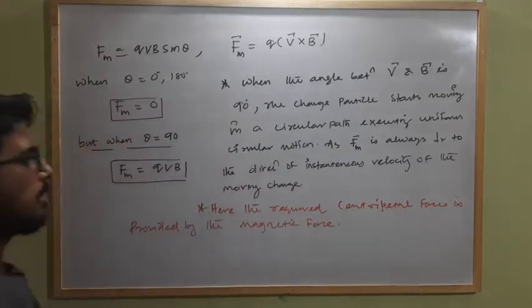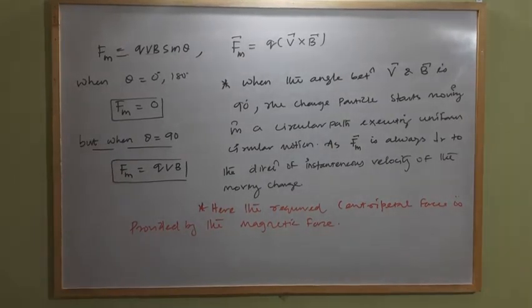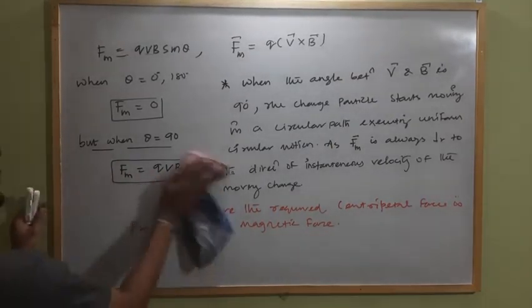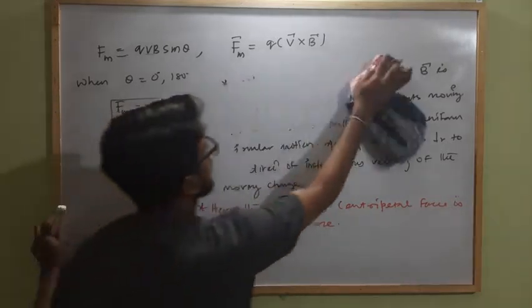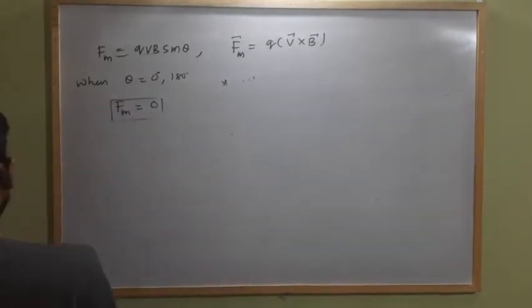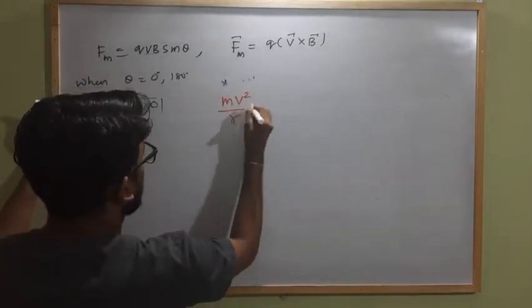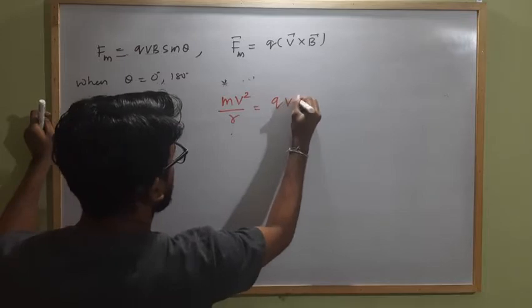Clear? The required centripetal force is provided by the magnetic force. So simply we can write the centripetal force m v square by r is equal to q v B.